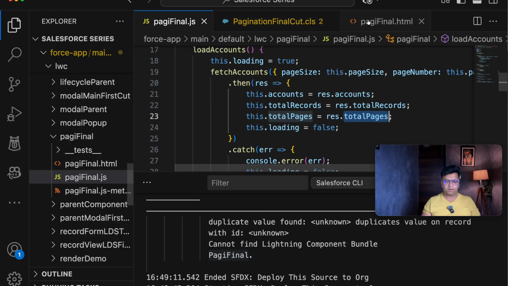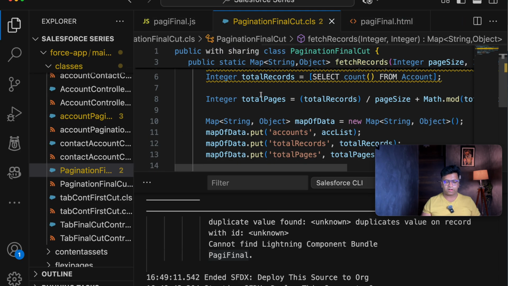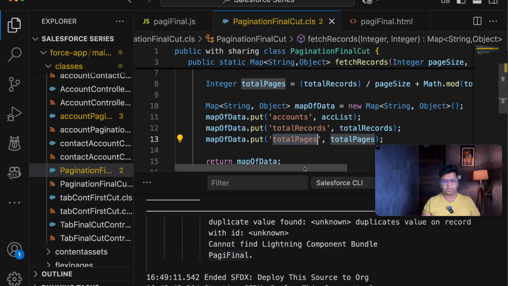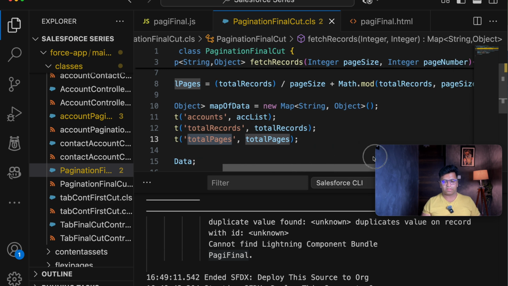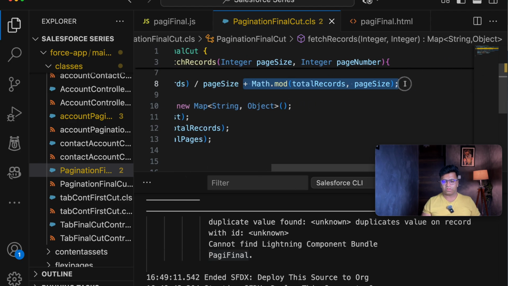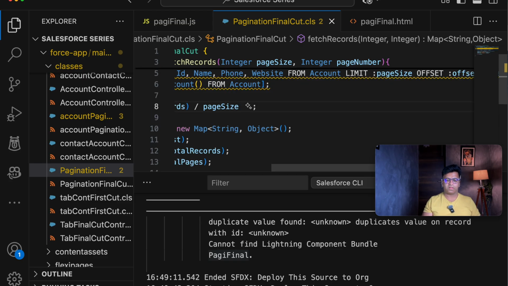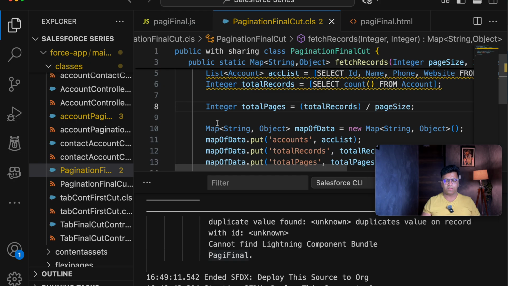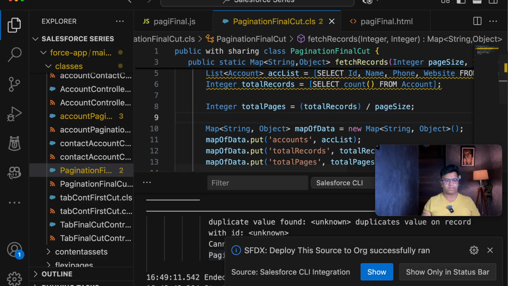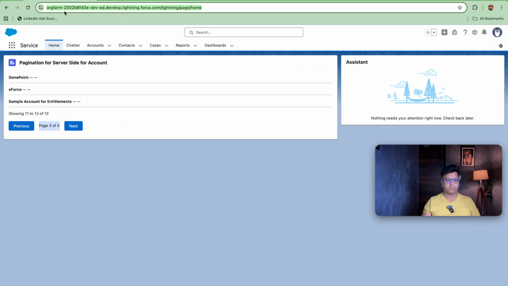It is not a method, that is the final cut method. That is the method here. So this is how our total pages is getting loaded: this dot total record divided by page size. Let's delete the math.mode because I don't need this. I will be just keeping this value. So let's save this, and after saving, let's deploy it again and see if the page count now comes as total record divided by page size, because it was creating an issue earlier.